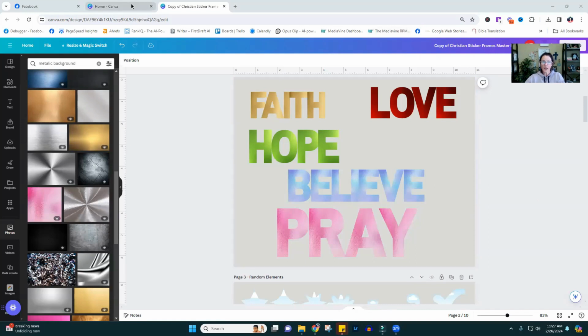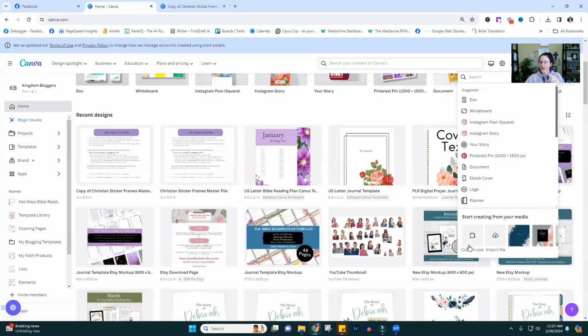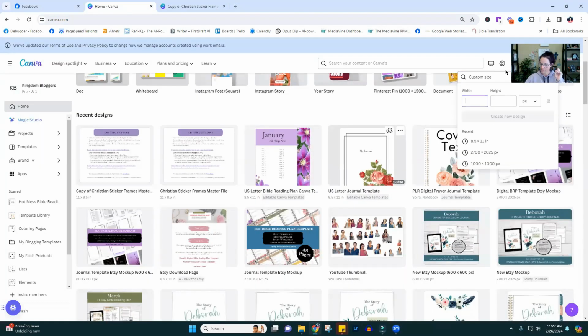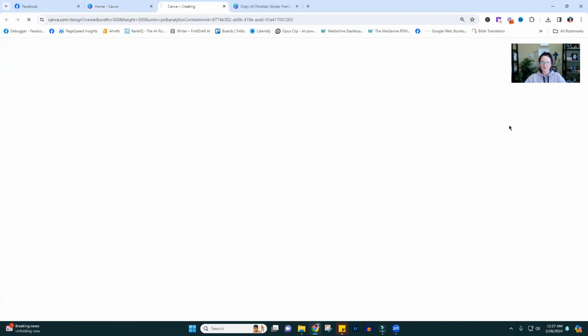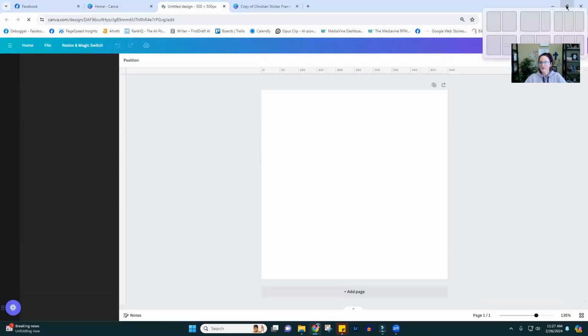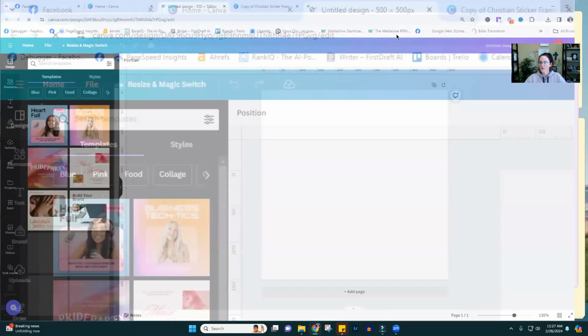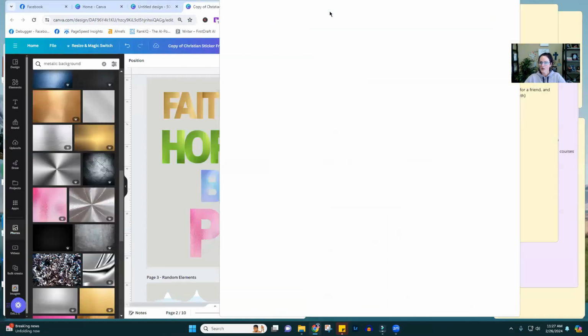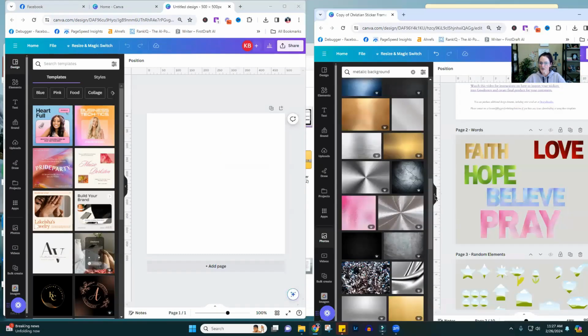So what we're going to do now, we are going to open up a custom size, 500 by 500 minimum. You can go higher. You could go 1,000 by 1,000. They'll just be a higher clarity for them, but I just use 500. And so from here, what we're going to do, I'm going to bring this down 2 pages here.